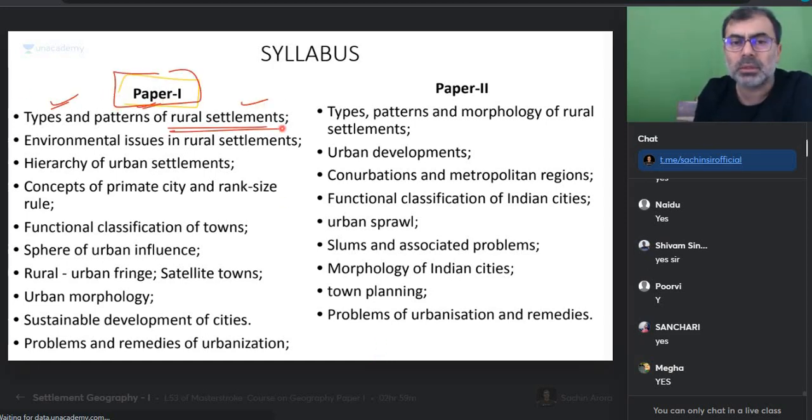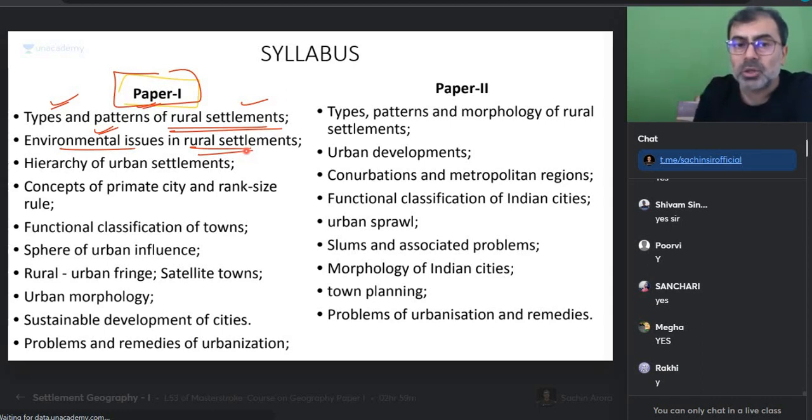Types and patterns of rural settlement. Remember, first we became rural. Environmental issues in rural settlements. Make sense? Now you know what are rural settlements. So give me an environmental issue in a rural settlement. Anyone? Can you give me an environmental issue in a rural settlement? Quickly. Environmental issue in a rural settlement.